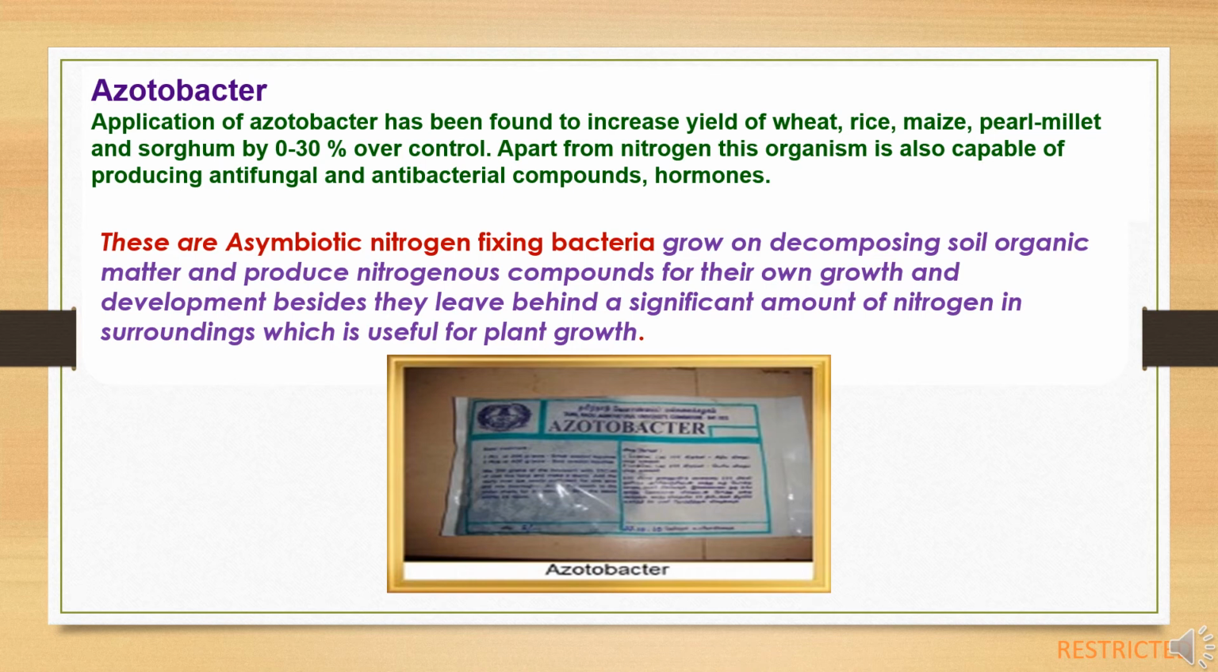So here in this case there is an asymbiotic relationship, meaning there is no beneficial relationship between plant and bacteria. Only bacteria are producing the nitrogen which is in excess amount, which is used by plants as well as for their crop growth.